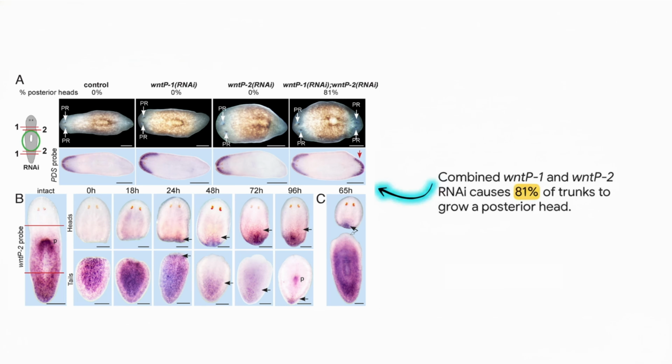With that established, the authors then ask whether another Wnt gene might act together with Wnt-P1. This leads them to Wnt-P2. In a sensitized trunk fragment assay, single knockdown of either Wnt-P1 or Wnt-P2 does not strongly disrupt posterior regeneration in that context. But when they knock down both genes together, posterior-facing wounds regenerate heads instead of tails with high penetrance. That genetic enhancement shows that Wnt-P1 and Wnt-P2 cooperate in posterior specification.